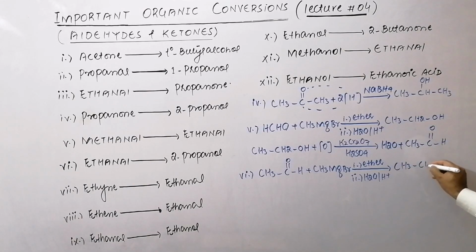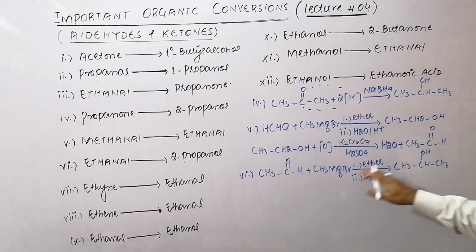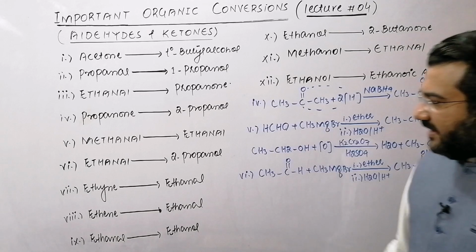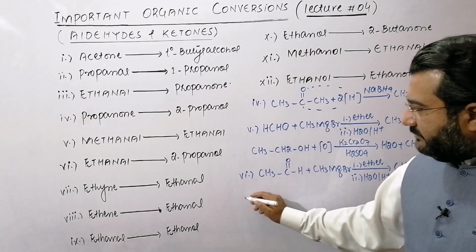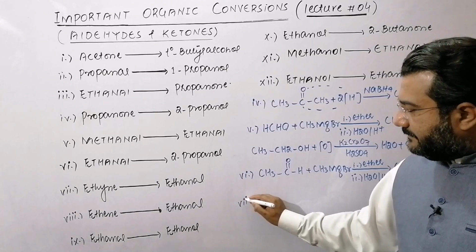2-propanol. So in this way you will get 2-propanol from the ethanal. Now how can you convert ethyne into ethanal, the conversion number 7?